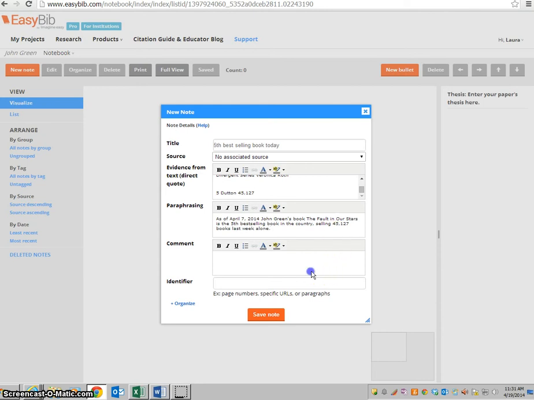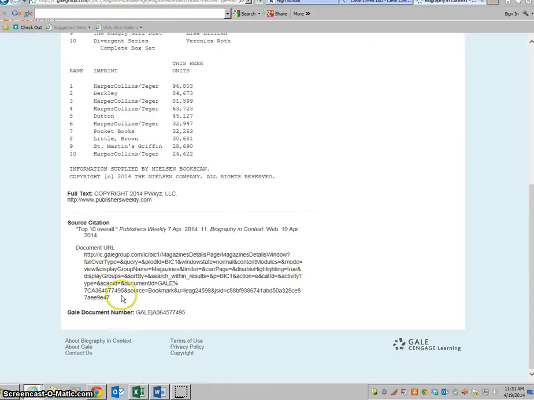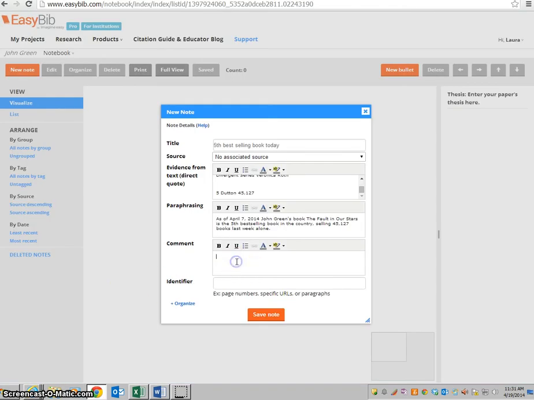Period. Now, there is one little problem with using Gale and easybib together, and that is it does not give an easy way to put this as a source citation. So I'm going to do two things right now. I'm going to copy the source citation and the document URL into my comments section, so I will know exactly which source I got it from.